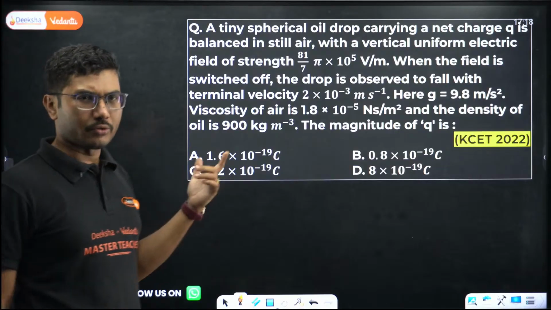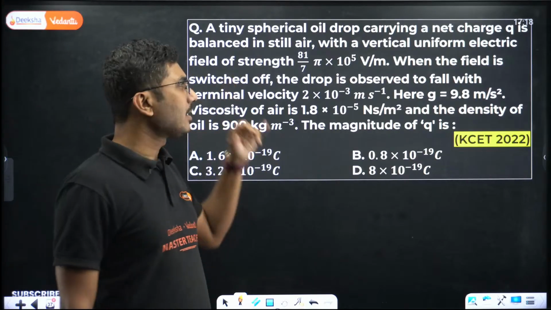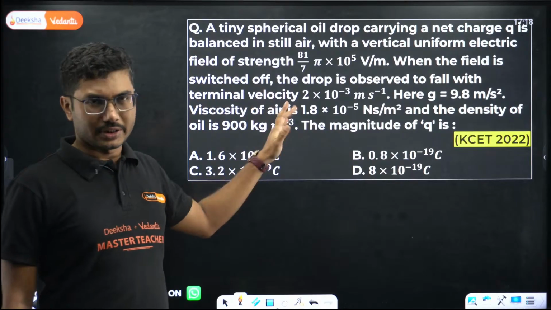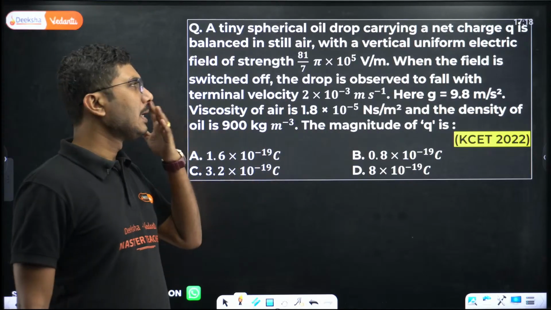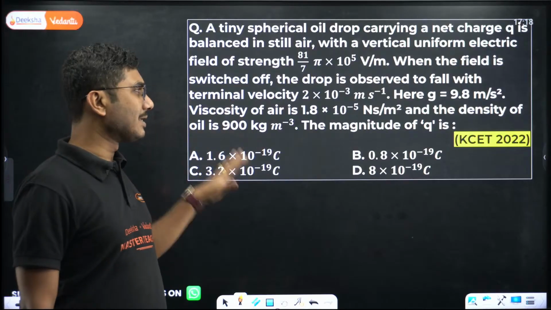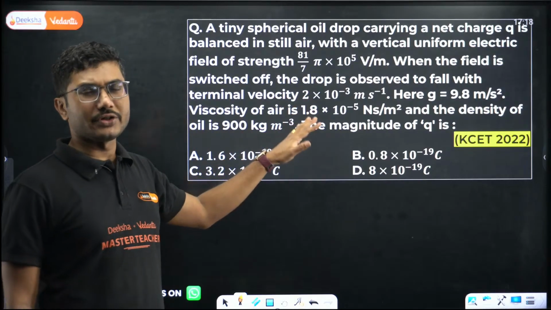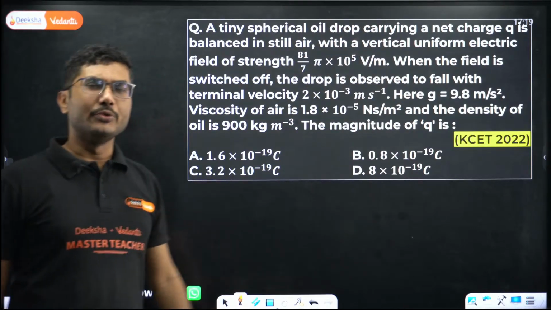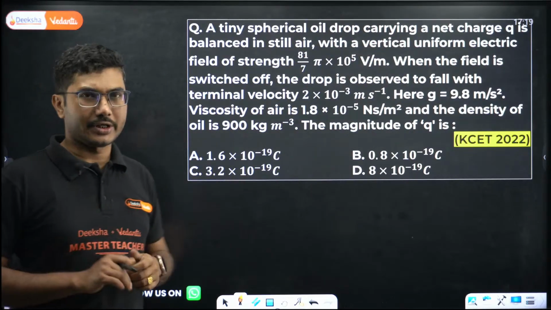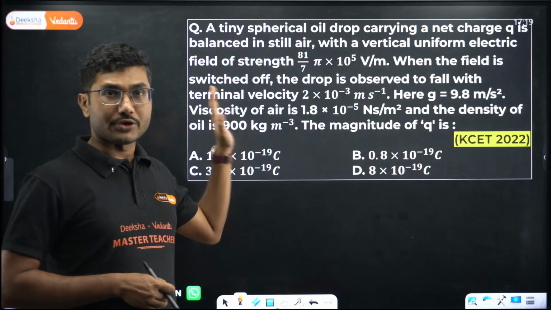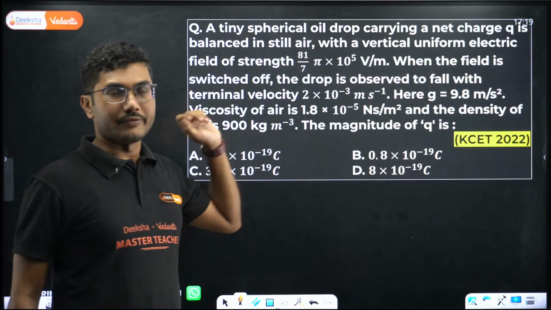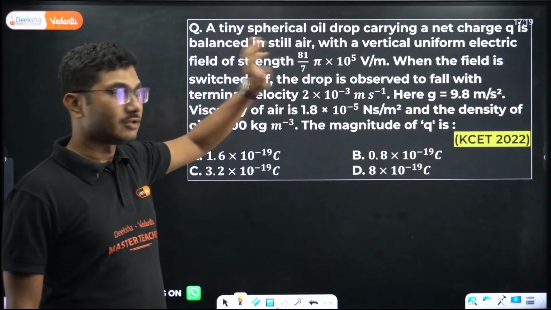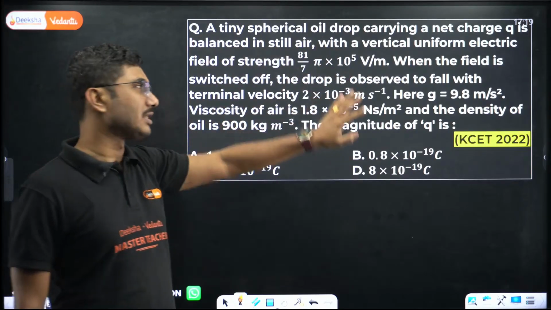There was one more question from another chapter. So in the history of KCET, this is the most difficult question. There is one more which is almost equal to this, but not as difficult as this one. If you try to solve this kind of question in the KCET exam, you will waste your time and your energy. So it is better to skip such questions. We will solve it, there is no doubt about it. This is a JEE Advanced level question. This is not even a KCET level question.